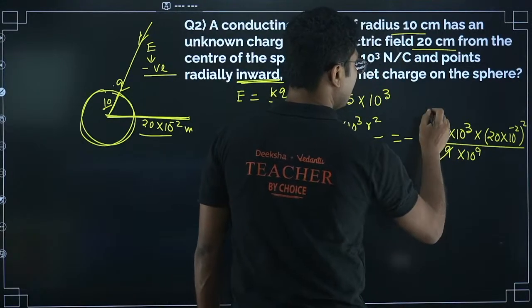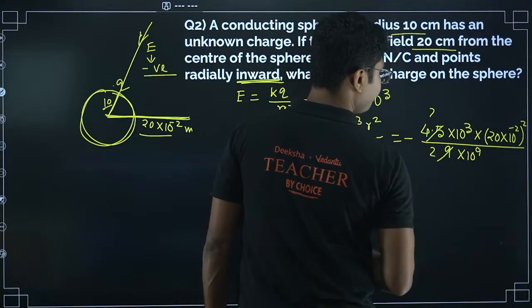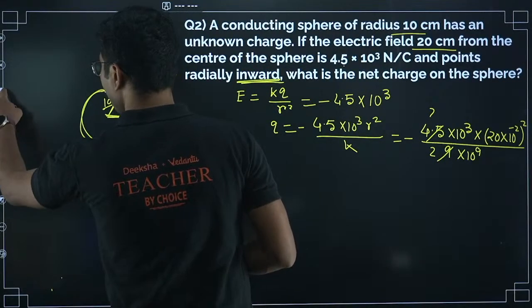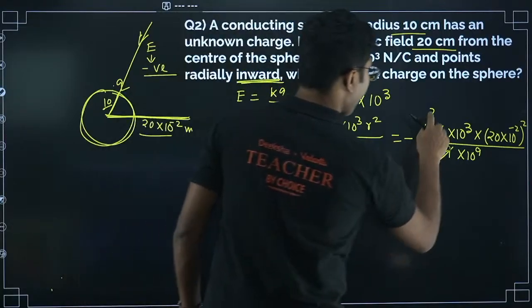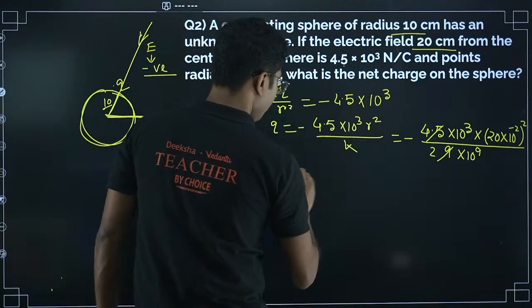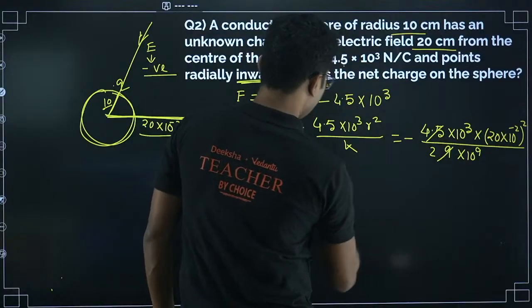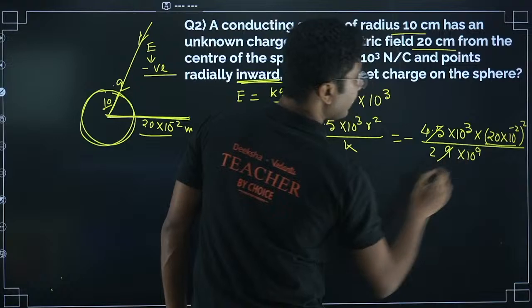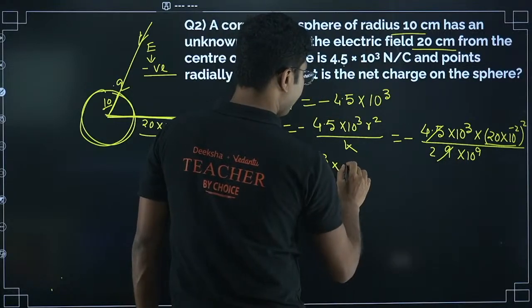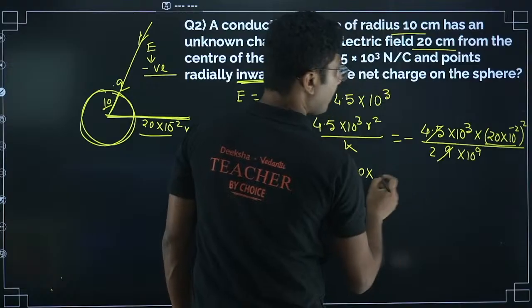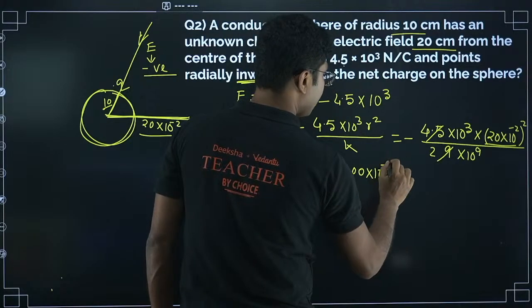It will be 2 here. Now continue. So here it will be 10 to the power of 3 into 20 into 10 to the power minus 2 whole square. 20 square is 400, and 10 to the power of minus 2 square is 10 to the power of minus 4.